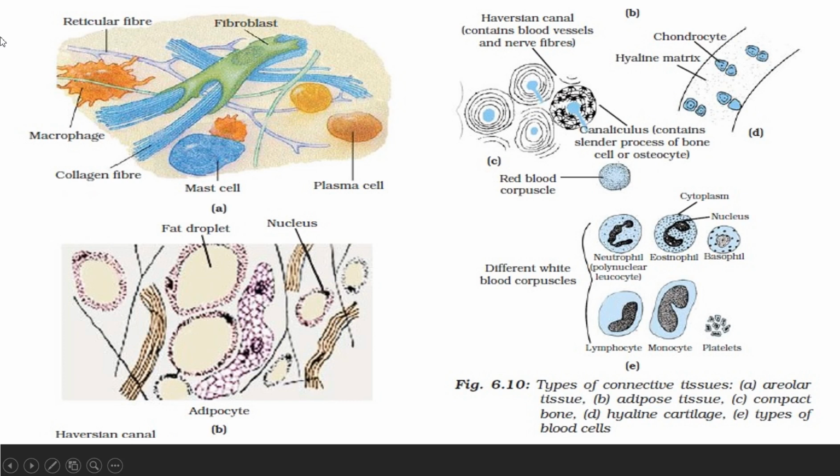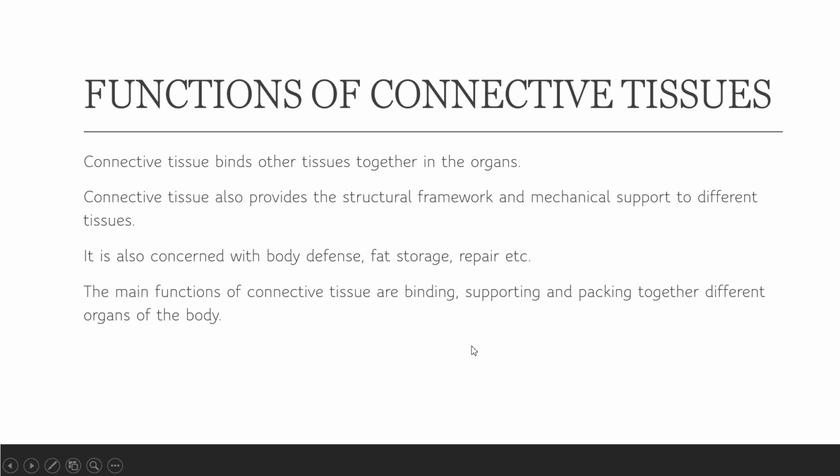Here we are going to study connective tissues like areolar tissue, adipose tissue, bone, hyaline cartilage, and blood cells. These are some of the types. Functions of connective tissue: connection, that means to bind the organs or tissues together. If they are present in any organ, they bind the other tissues together.